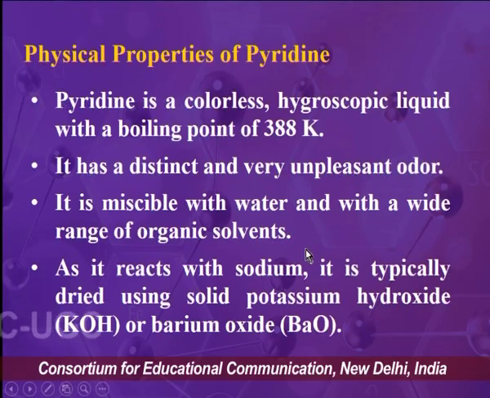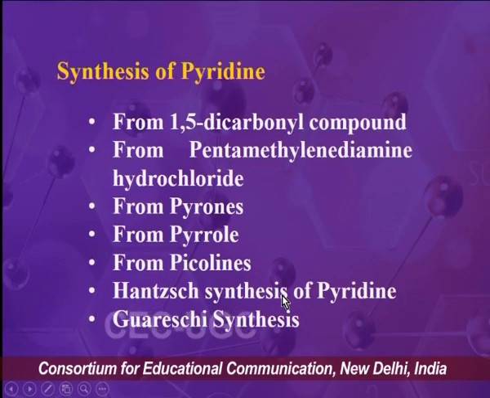Since pyridine reacts with sodium very violently, it is typically dried using solid potassium hydroxide or barium oxide.